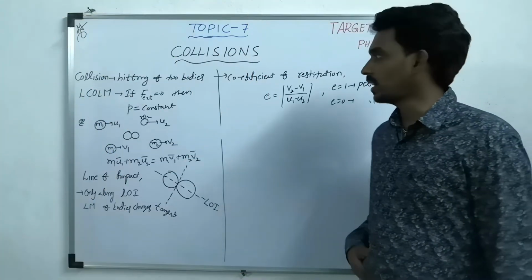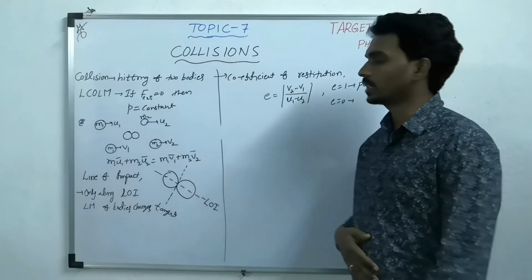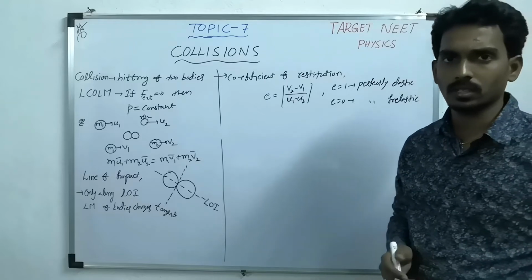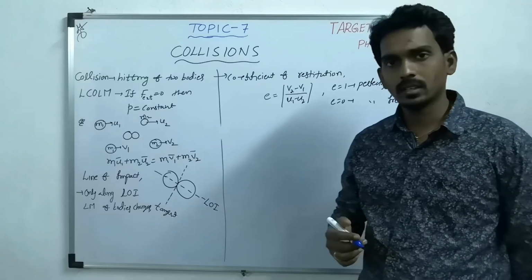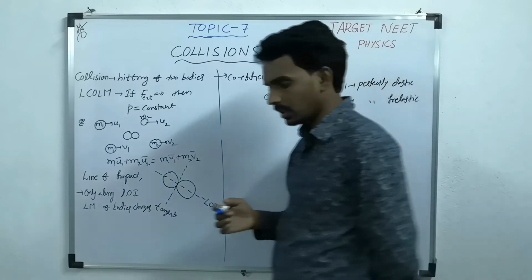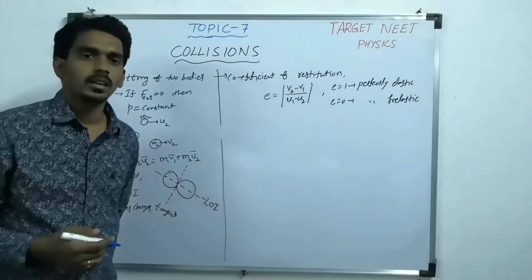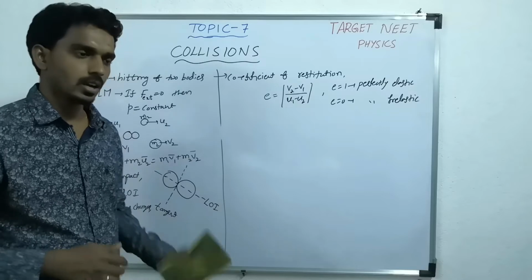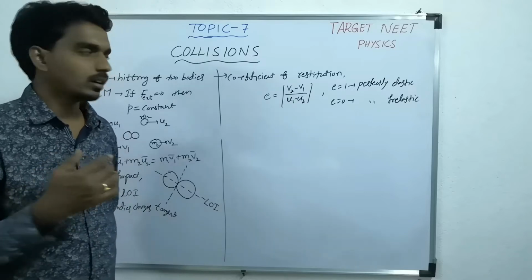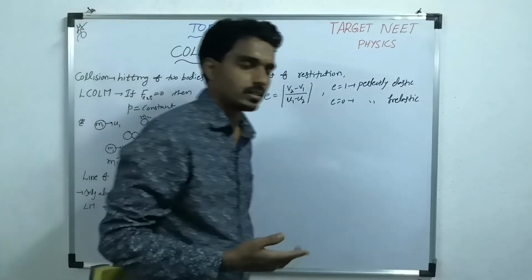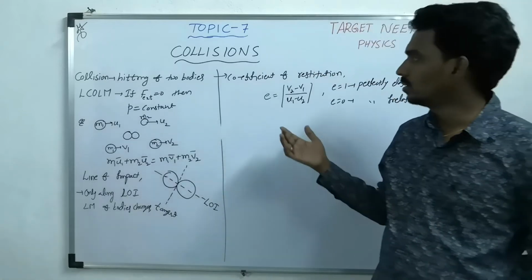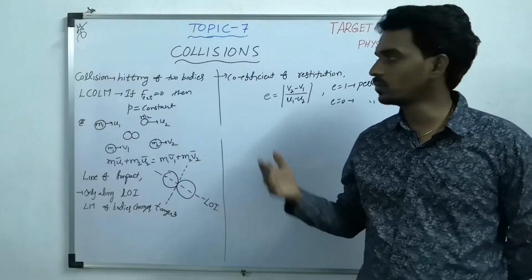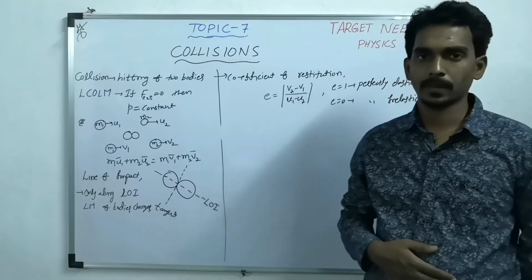Now let us understand the third thing, that is the coefficient of restitution. What is this coefficient of restitution? A coefficient which acts like a factor which controls, or which enables the surface to change the velocities of the bodies which collide with each other.